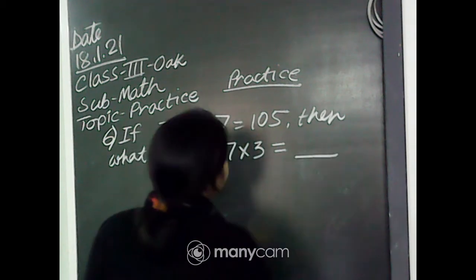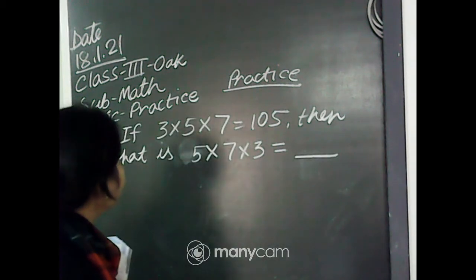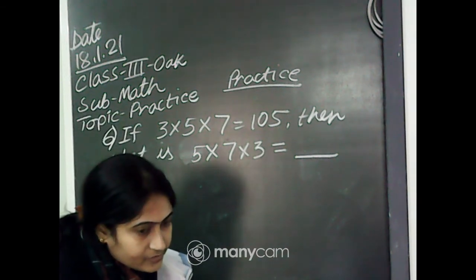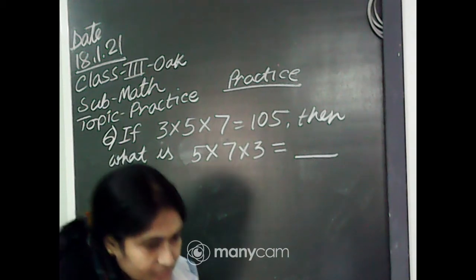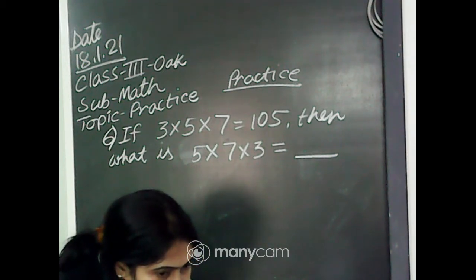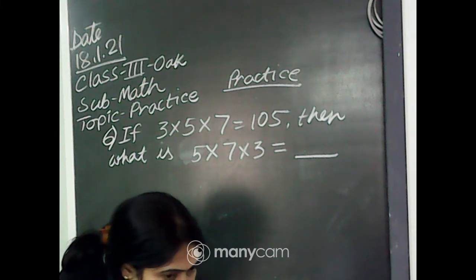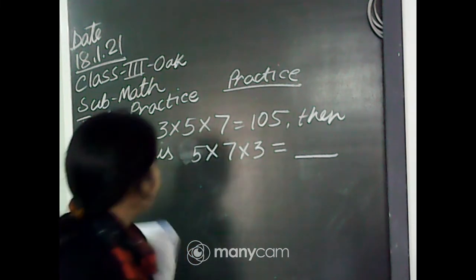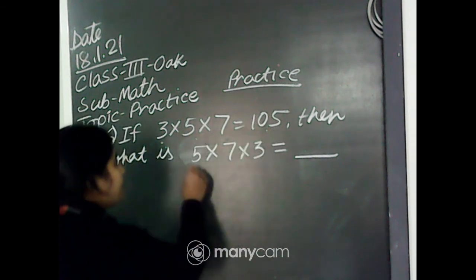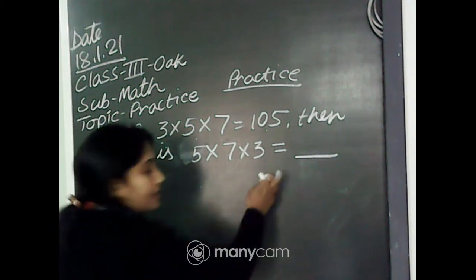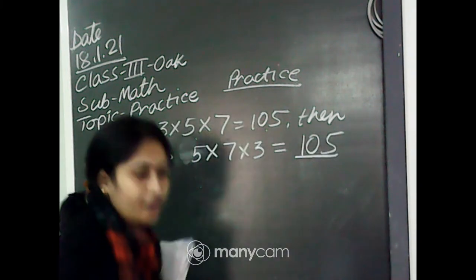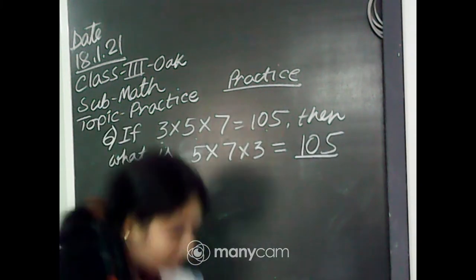You have to write the answer over here. 3 into 5 into 7 equals 105. Very good Dhriti, very good Anushka, very good Diksha and Daksha. Arindam, what is your answer? Where is your answer, beta? Now here, if you add 5 and 3 into 5 into 7, 105, the numbers are also 5, 7 and 3, but in another pattern. So this answer will also be 105. Okay, very good Divyanka, very good Arindam.